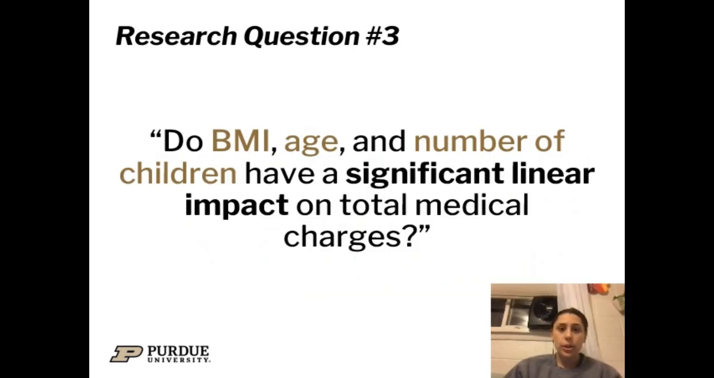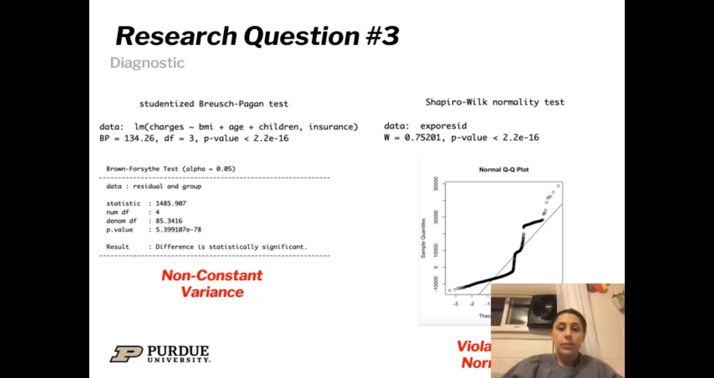The third research question is, do BMI, age, and number of children have a significant linear impact on total charges? The first step in assessing the research question is diagnostics. First is the BP and BF test, which tests if there is constant or non-constant variance. Since the p-values are less than 0.05, we reject the null and there is an issue of non-constant variance. The Shapiro-Wilk normality test tests if the data is normal or not normal. Since the p-value is less than 0.05, there is a violation of normality.